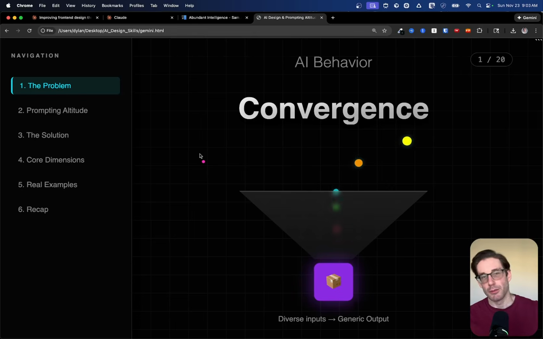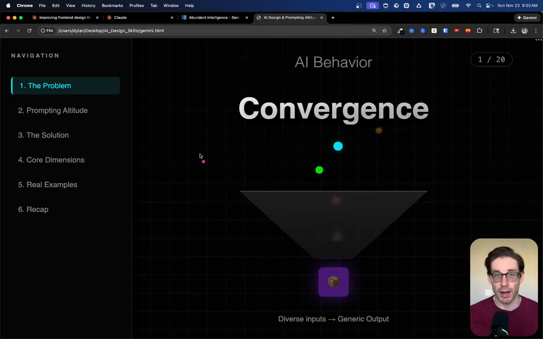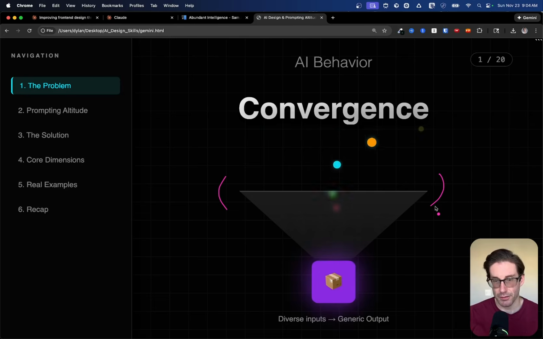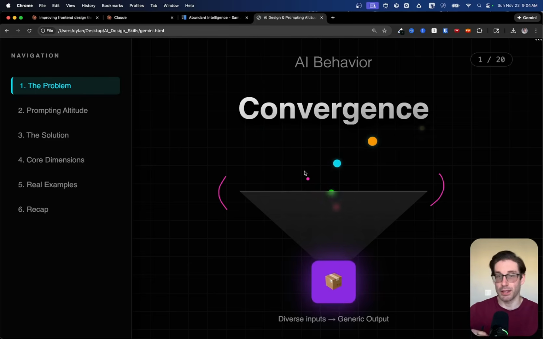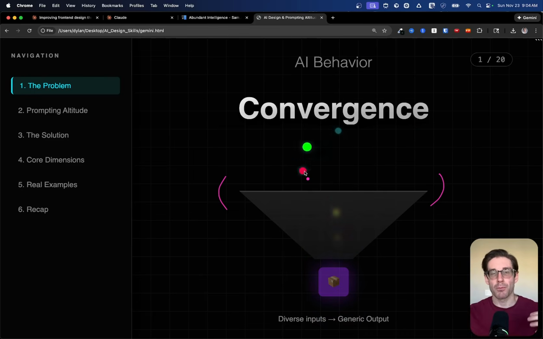Let's get into it. Before we jump into the solution, I want to highlight the problem. So here I think is a good depiction of an AI being trained. You can imagine this massive funnel here is kind of like a vacuum, and all these little dots are data from the internet. And the AI model is being trained on all this data. Now, the issue here is when the AI is sucking in all this data, it sees a lot of different things that are the same. So that could be designs of dashboards, that could be writing styles, that could be the use of emojis, M dashes, all the things that we get out of models when we prompt them vaguely.